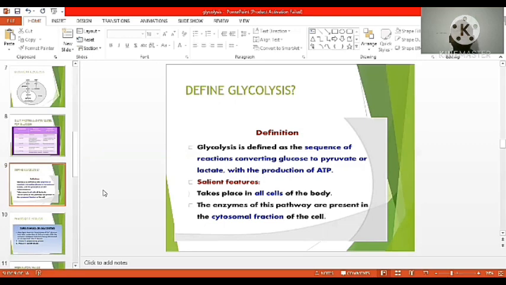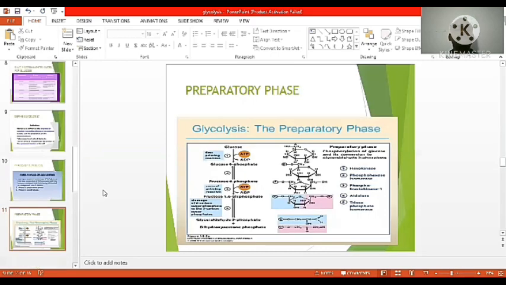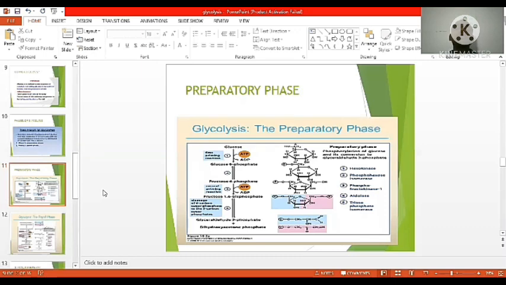The major enzymes of this pathway are present in the cytosol of the cell. Glycolysis occurs in 2 phases: phase 1, the preparatory phase, and phase 2, the payoff phase. Generally, the glycolysis pathway is a 10-step process.